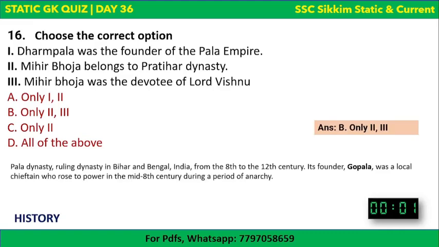The correct answer to this question is only 2 and 3 are correct. 1 is not correct. Why? Because we have already discussed in one of the previous sessions that the founder of Pala Empire was Gopala and not Dharmapala. Dharmapala was the second king of Pala Empire. All others are correct. Mihir Bhoja belongs to Pratihar dynasty and Mihir Bhoja was the devotee of Lord Vishnu. This is correct.